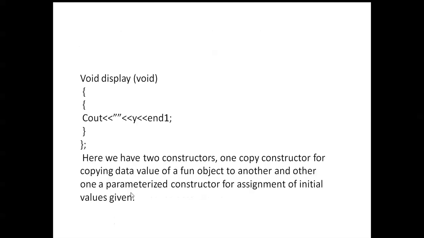Next, those values are displayed here. Here we have two constructors: one copy constructor for copying data values of the fun object to another, and the other a parameterized constructor for assigning the initial values given.